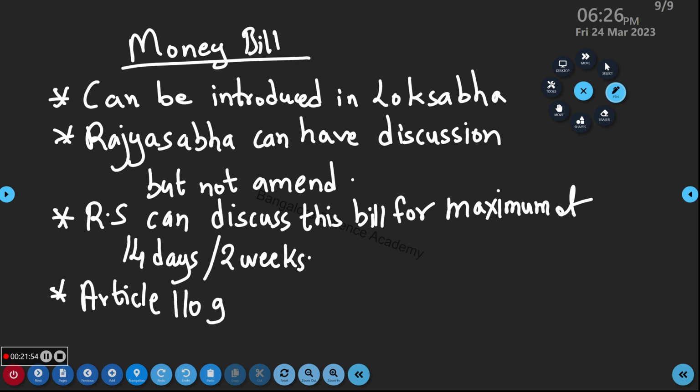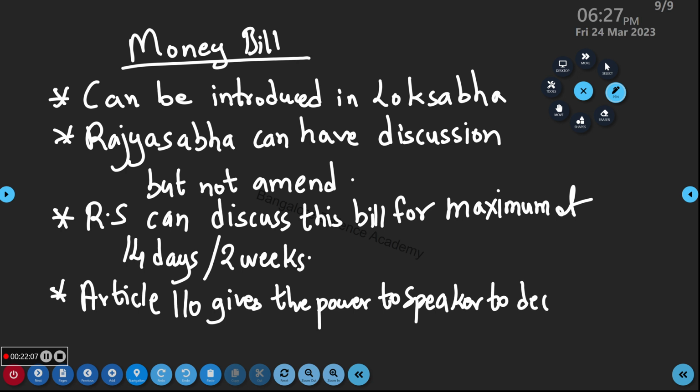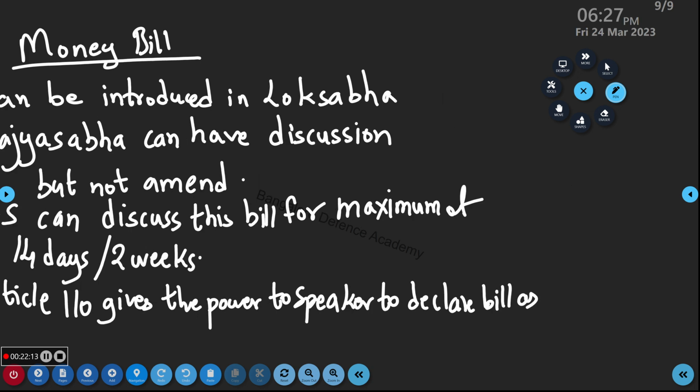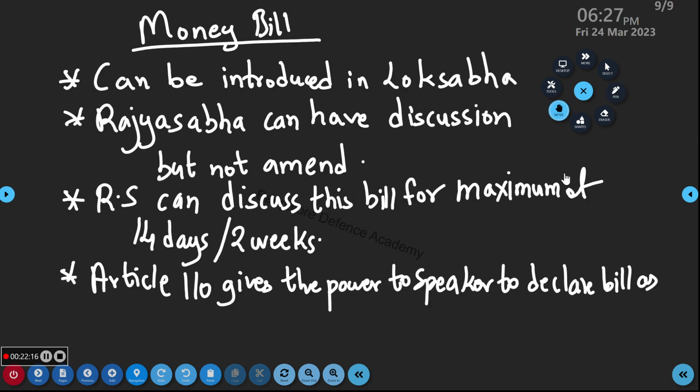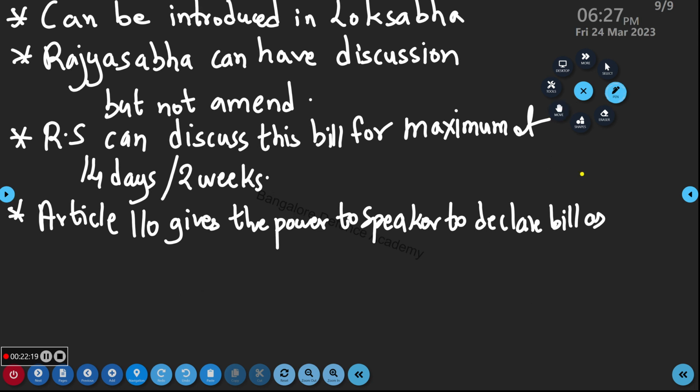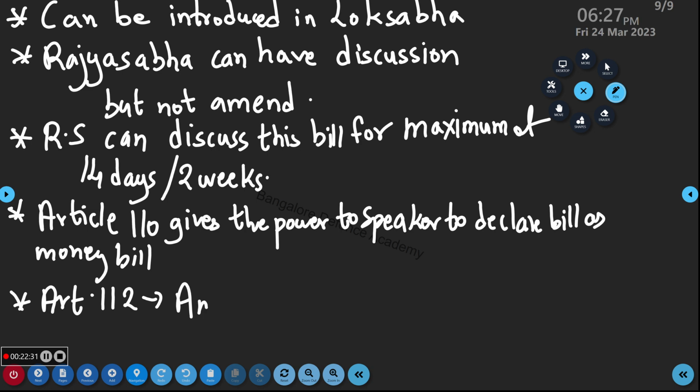Next, the last important point. Article 112 is also called the annual financial statement, or it is also called the budget. Written? Okay, fine. So these are the important points.